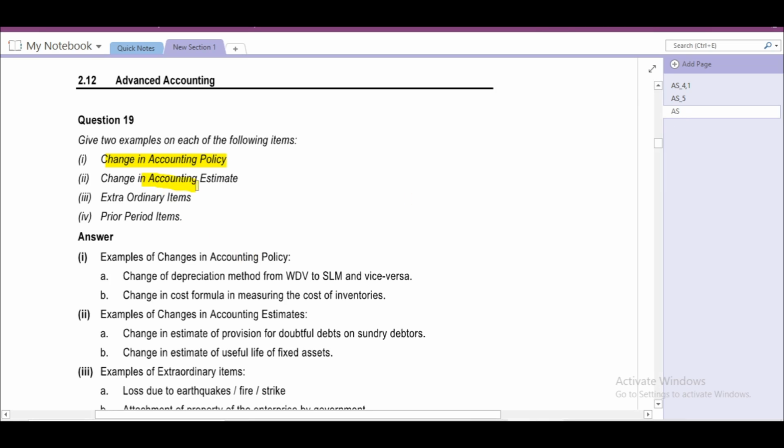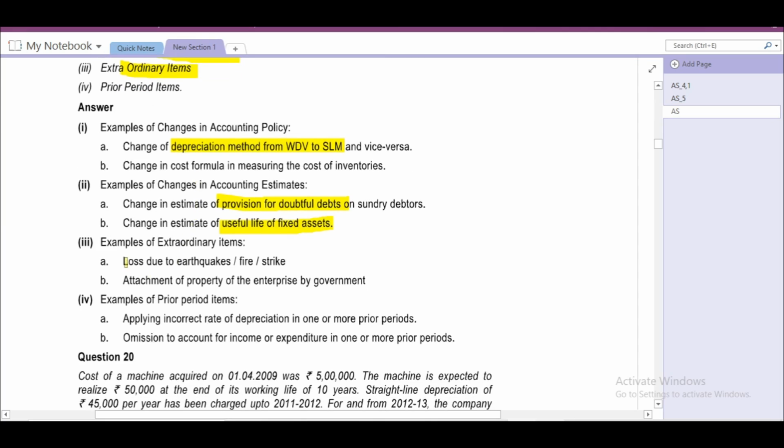Change in accounting policy is different. Depreciation method change. Accounting estimate: change in provision for bad debts, change in estimate of useful life. For extraordinary items, a loss due to earthquake, attachment of property of the enterprise by the government, and government grant also we can write.